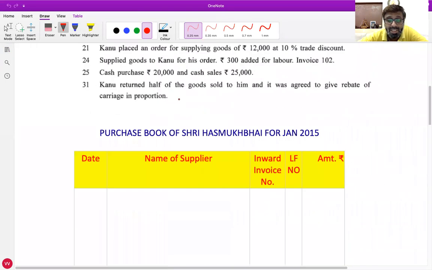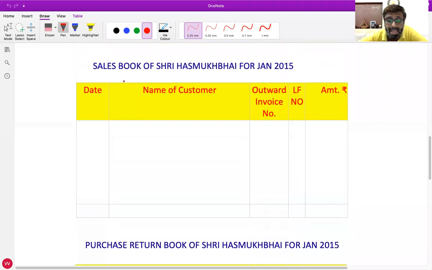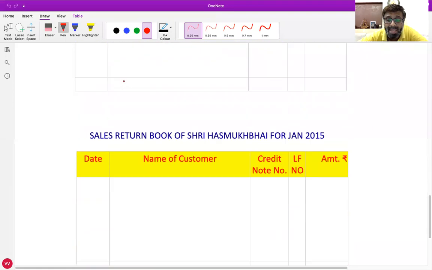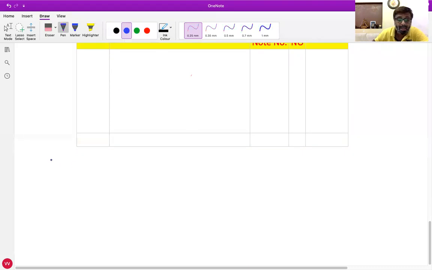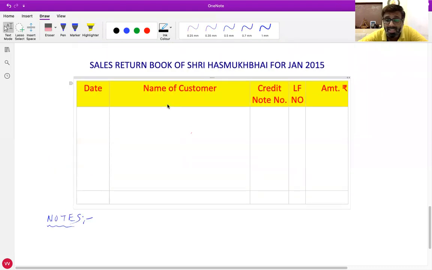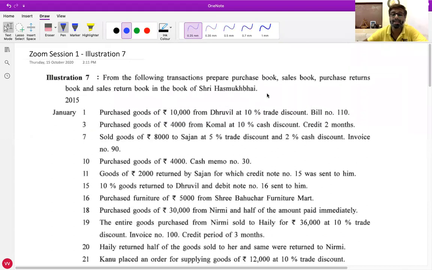This is illustration 7 and 4 formats you should have done: purchase book, sales book, purchase return book, and sales return book. And below that we will write the notes. Notes we will write for those transactions which we don't record in subsidiary books. Now, understand it properly, everyone.